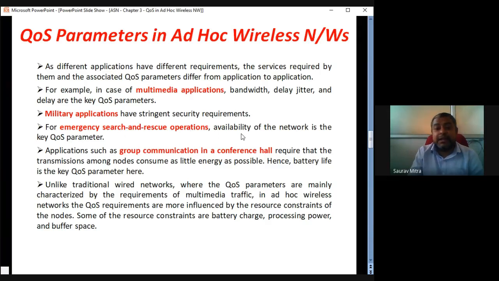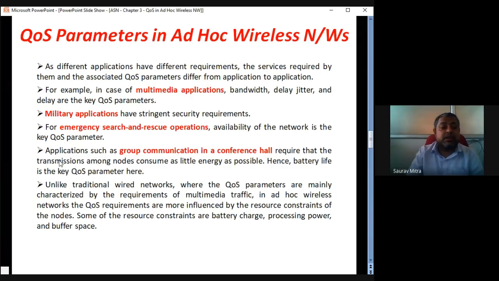In emergency search and rescue operations like disaster management, availability of the network is the key QoS parameter. So wherever you are deploying the network, maybe a flood has occurred and you have deployed some sensors to check if there are any dead bodies underwater. So for that you have deployed some submerged sensors, and those sensors should be interconnected, and they should give you information regarding whether there is any body underwater. So in that case, network connectivity, or the availability of the network in the whole region, is the main quality of service parameter.